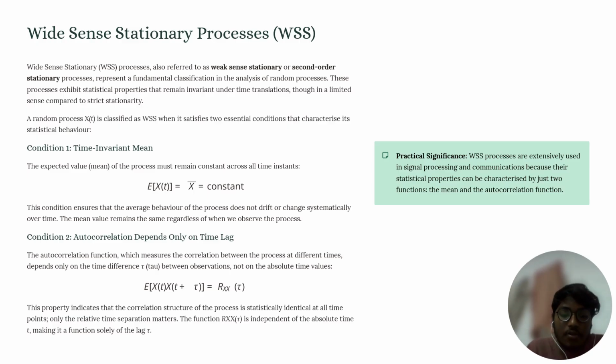If the probability density function of a random process does not change with respect to time, then it is called a first order stationary process. Similarly, if the second order probability density function of a random process does not change with respect to time or shift in time, then it is called a second order stationary process.